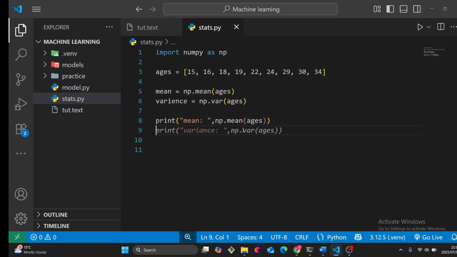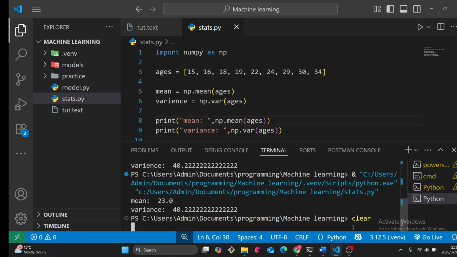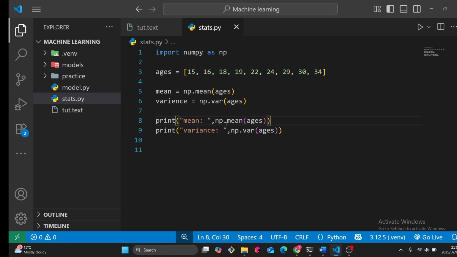Okay. Then for the variance, this code is correct. Let's go ahead and print this out, and then we'll get 23 as the mean, and the variance is 4.22. Let's clear that to get a beautiful space to work in. Now I'm just gonna write a simple Python code to show you how you find those distances. I'm just gonna go fast to save time.